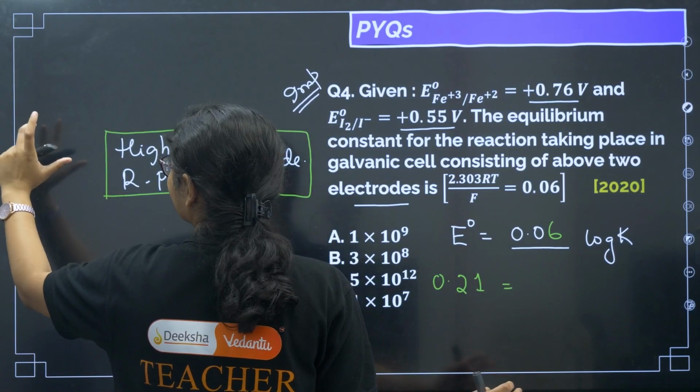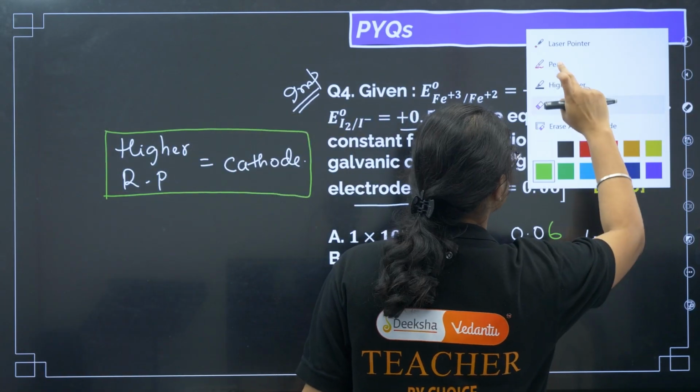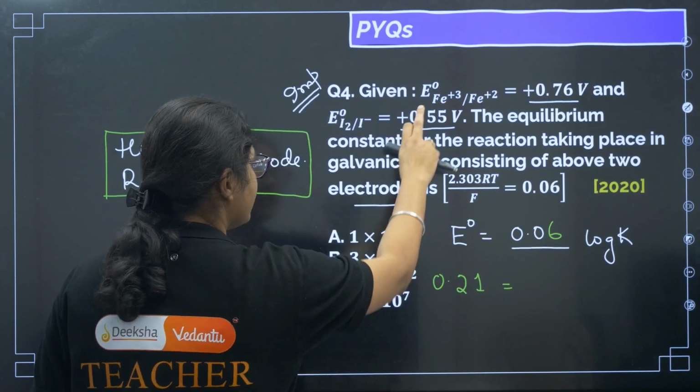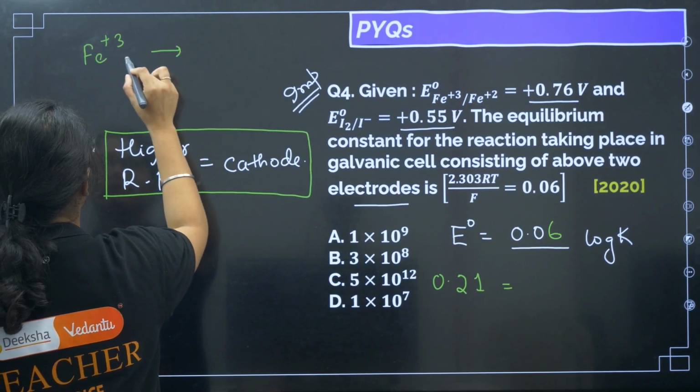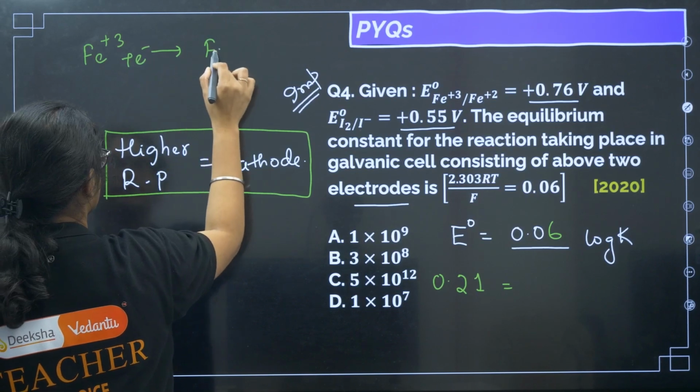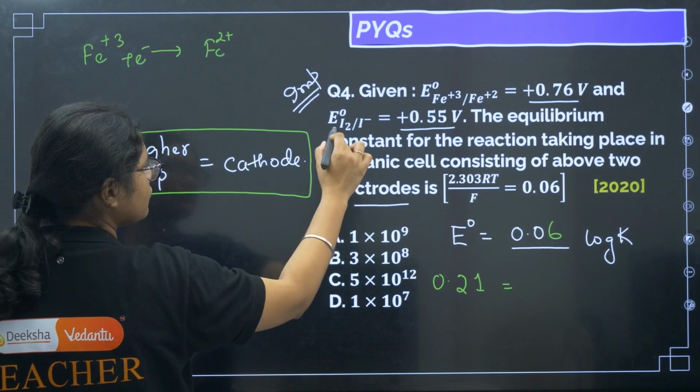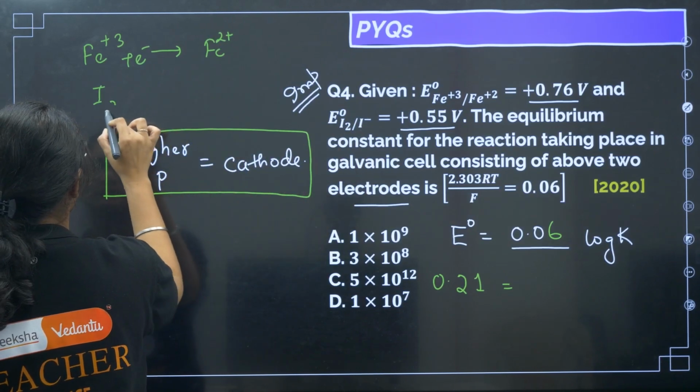Now if I write the reactions quickly, Fe3+ is getting converted to Fe2+ with the gain of 1 electron. But if you see, I2 is getting converted to I minus, right?